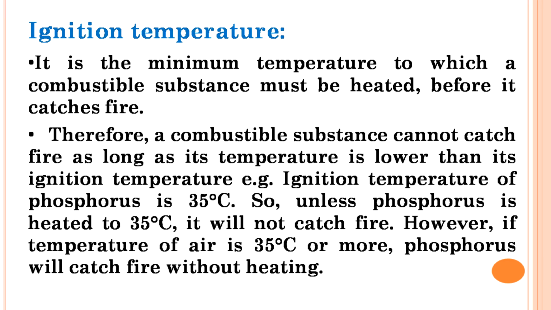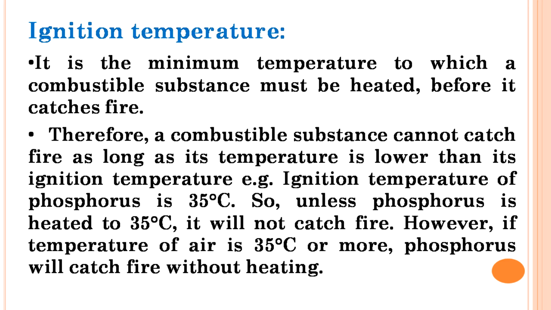Now comes the ignition temperature. Ignition temperature is a minimum temperature which is required for a combustible substance to heat before it catches fire. So, we can say that a combustible substance cannot catch fire until and unless its temperature has reached up to that particular temperature. If the surrounding temperature is lower than that ignition temperature, it will not.